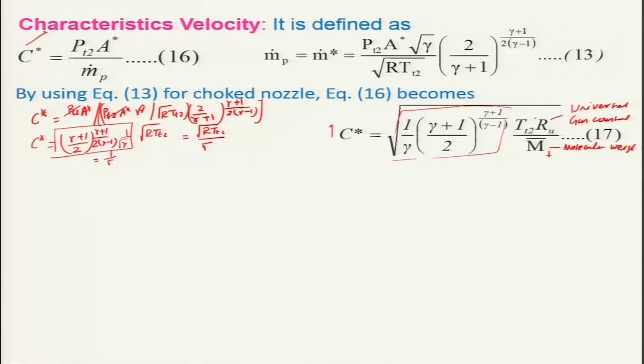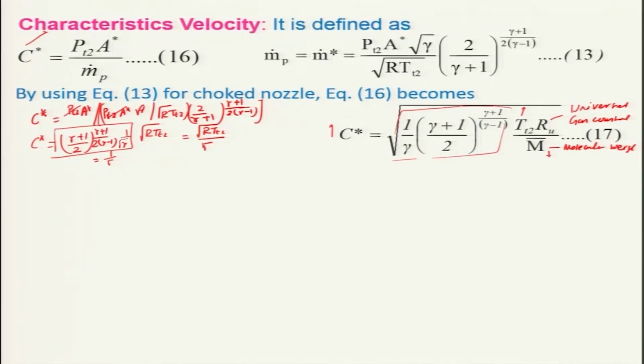If the temperature is higher, the C star also will be higher for a particular gamma. That is the reason why one can have propellants with lower molecular weight, which can be achieved by adding constituents like hydrogen so that the molecular weight is reduced.